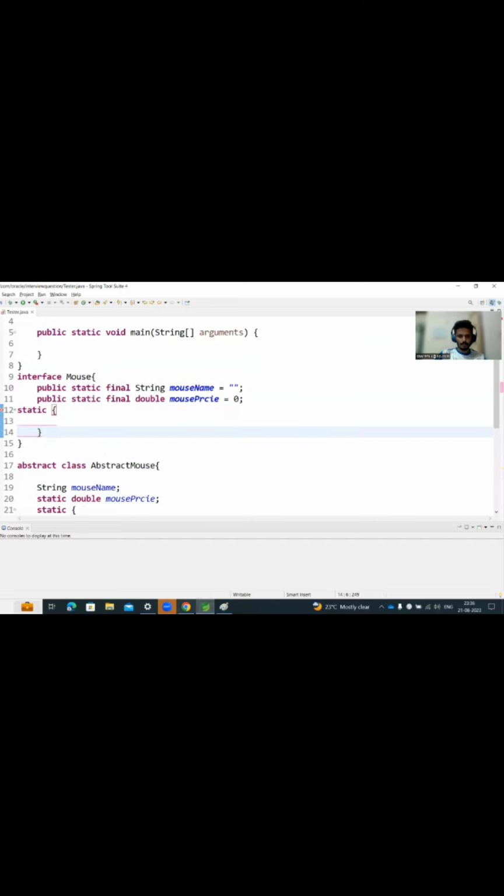If you want to know more differences, probably you can read online. The best documentation is the Oracle documentation. You can go to this Oracle documentation and read more about it.